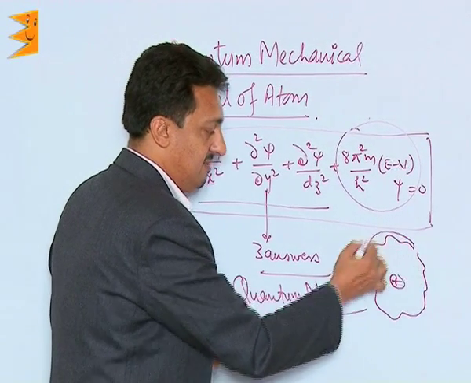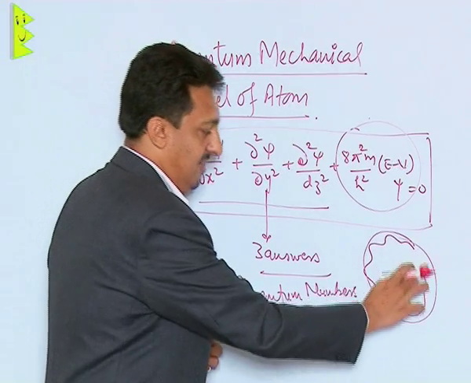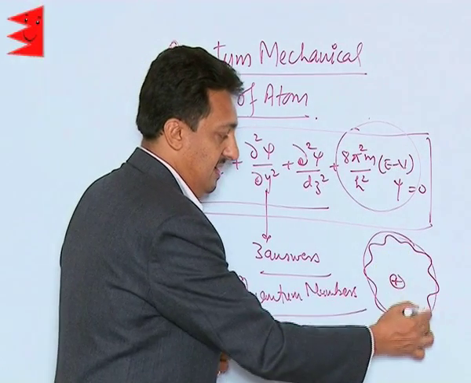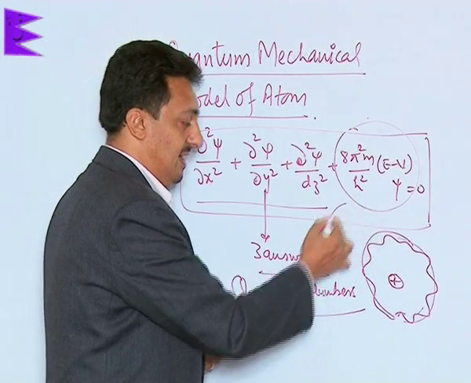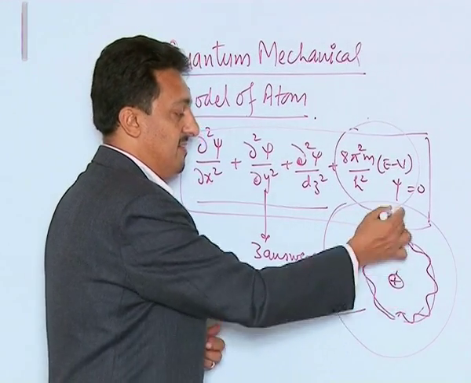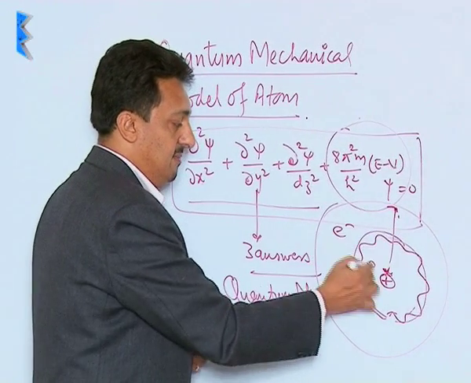It's almost like its path is circular, the same Bohr orbit, but it is not simple particle-like, it's wave-like. Plus the electron cannot exist at a particular place, it can be present anywhere around the nucleus in the atom.